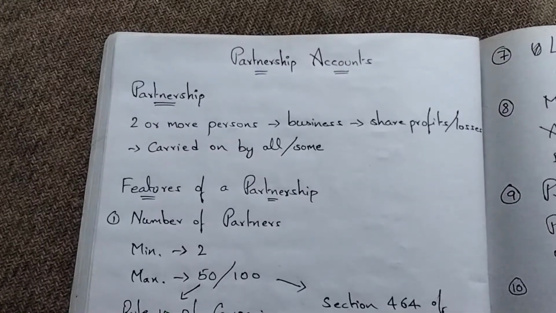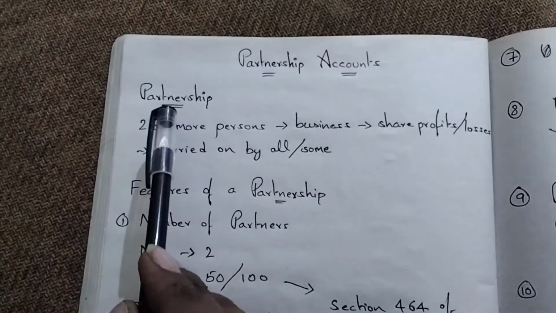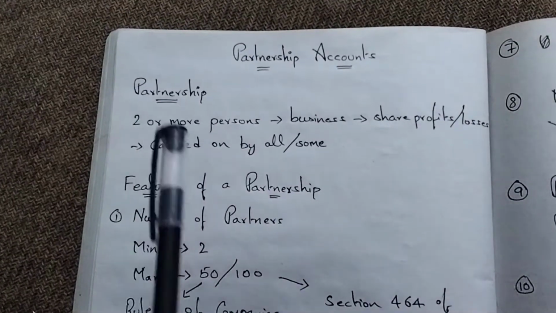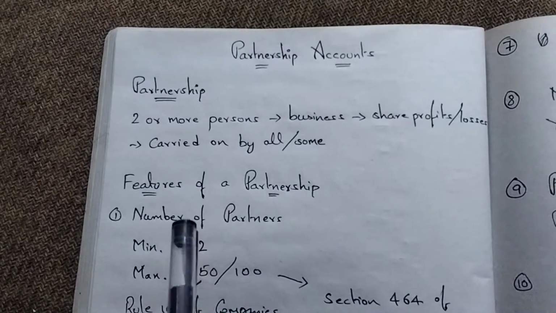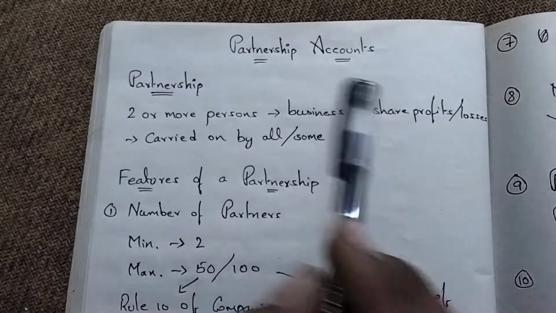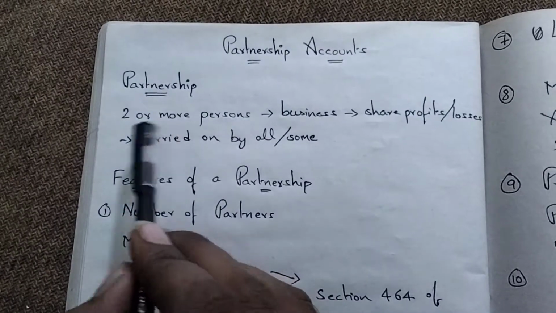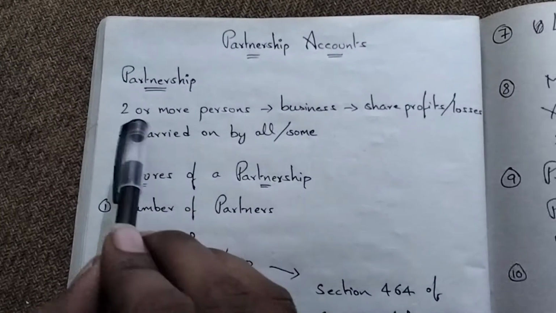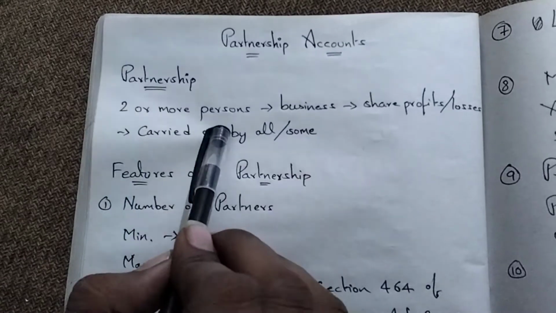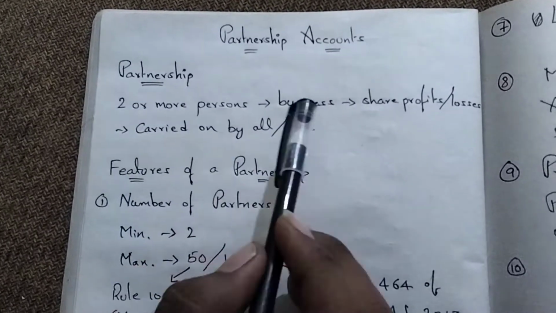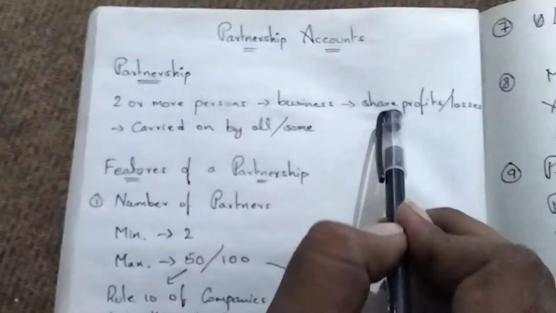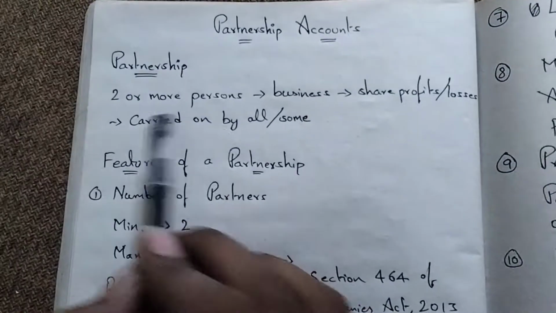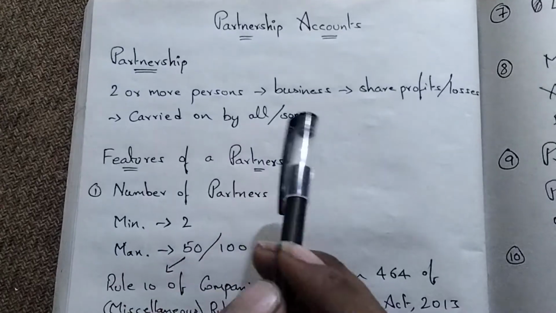Okay, we'll talk about the definition of partnership as defined in section 4 of the Indian Partnership Act 1932. Please concentrate more on the definition, it is very important. See, very easy. Two or more persons come together to form a business and to share profits or losses in the ratio agreed upon, carried on by all or any of them acting for all.